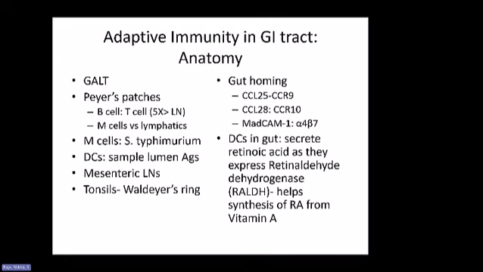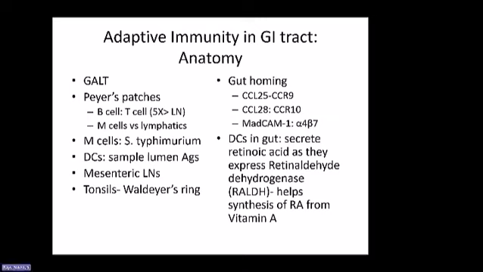Important chemokine receptors and chemokines that take part in that gut homing include CCR9 and CCR10. So CCR9 is expressed on the cells that get attracted to the gut because the gut releases CCL25. It also releases CCL28, which attracts cells that express CCR10.